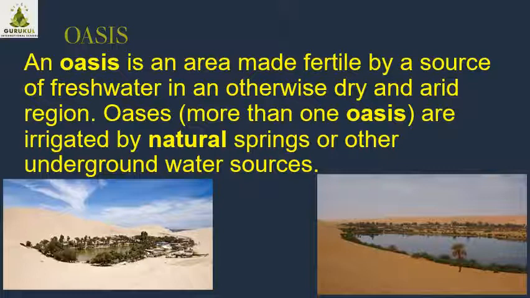Understood this? See how beautiful nature is. Nature understands the need of every living organism. Even if it is a desert, there is a supply of water in the form of an oasis. And I will give you one activity: find out the meaning of mirage, which is a word related to deserts. So try to find it out. What is the meaning of mirage?